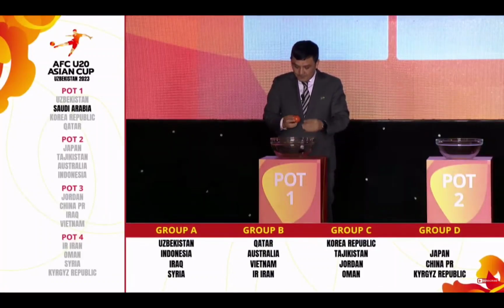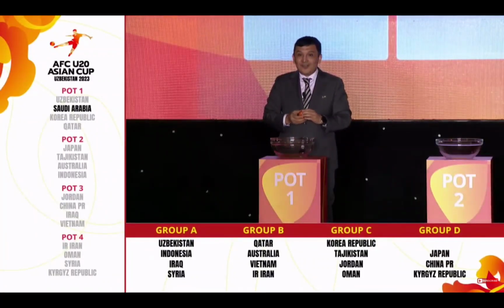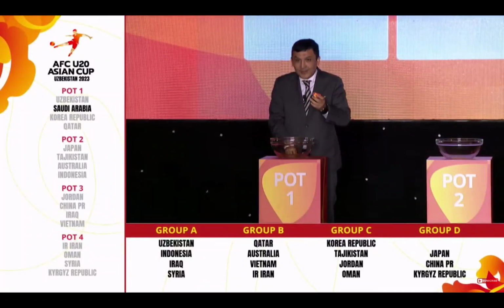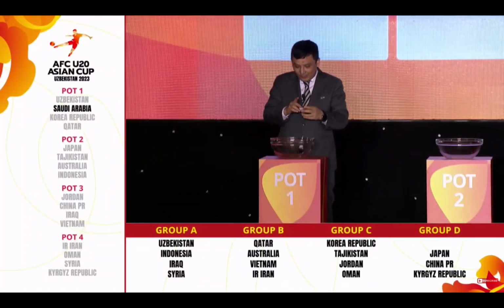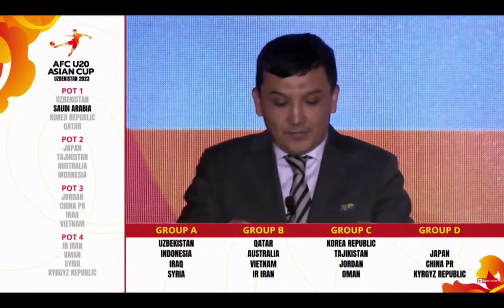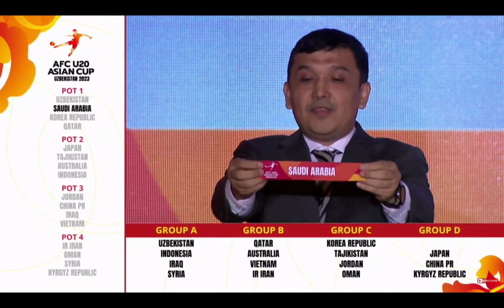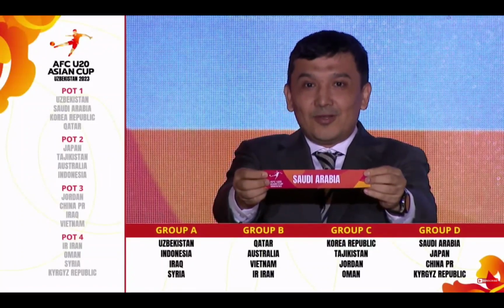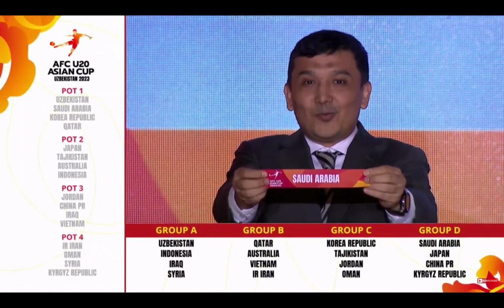Final ball, interestingly, the defending champion of the competition, Saudi Arabia, who played the final match in 2019 and now today completing the last action of our draw. Here is the confirmation. Saudi Arabia, defending champion, also champion in 1986 and 1992, takes position 1 in Group D, joining Japan, China PR, and Kyrgyz Republic.